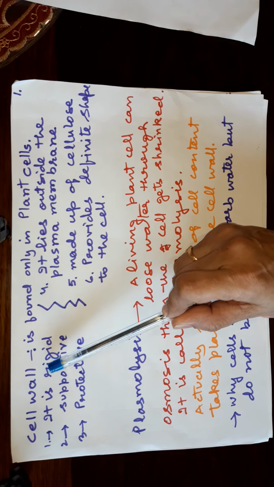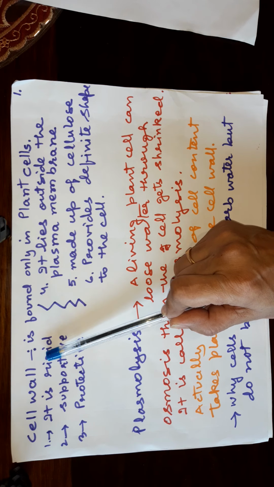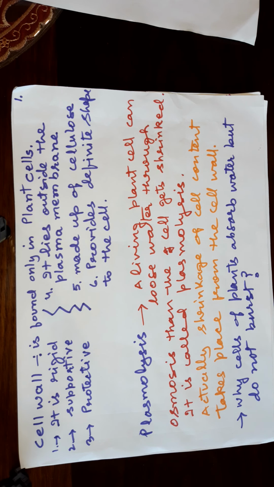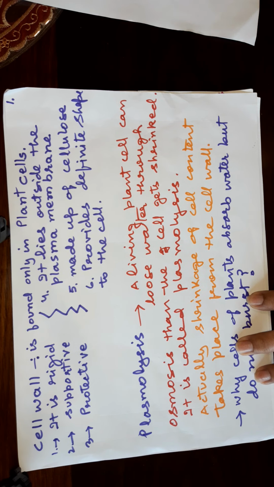Remember that cell wall is absent in animal cells. That is why it is found only in plant cells. Cell wall is rigid. Rigid, you understand? Hard. Cell wall is rigid, but it is very supportive and protective. Supportive because it supports the cell, as well as it will not allow all the substances to pass through it. Means it is protective.